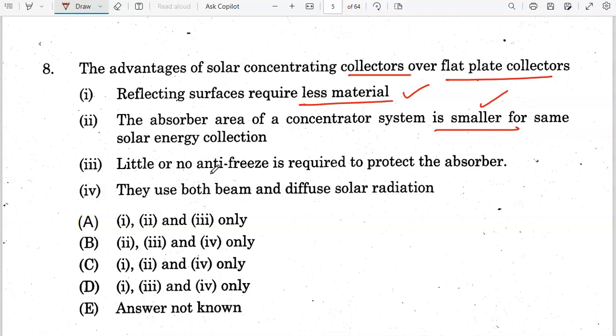Little or no antifreeze is required to protect the absorber, this statement is correct. There is no antifreeze needed to protect the absorber. They use both beam and diffuse solar radiation, this statement is wrong.